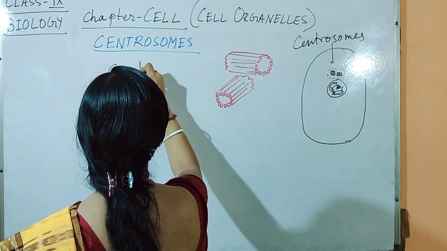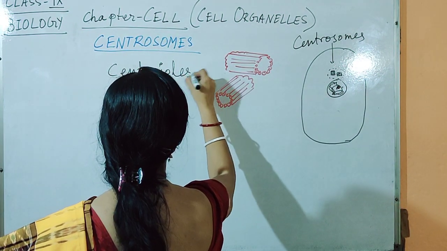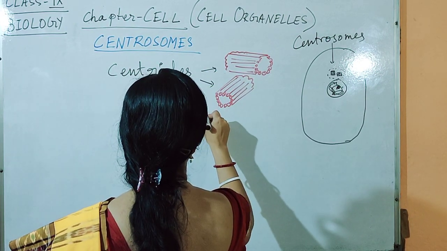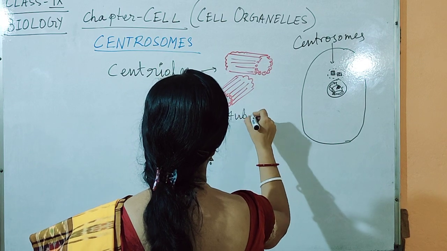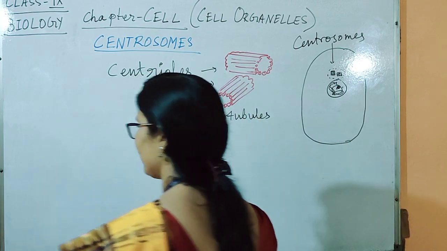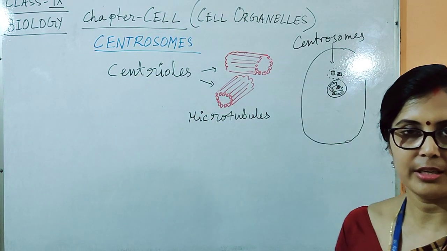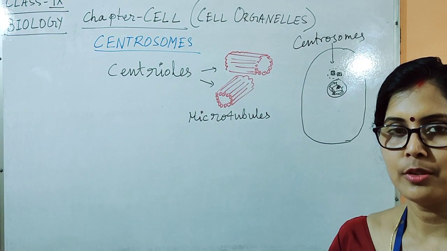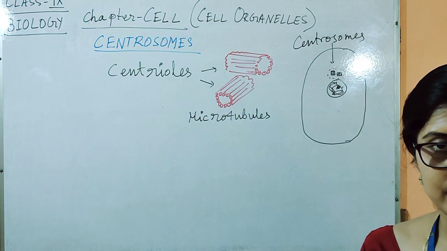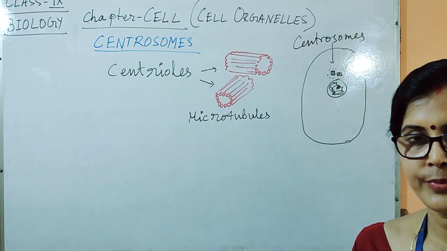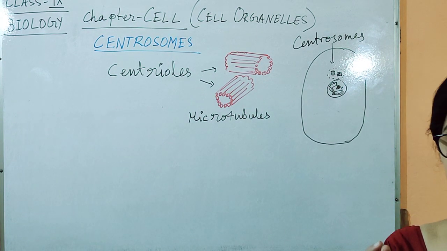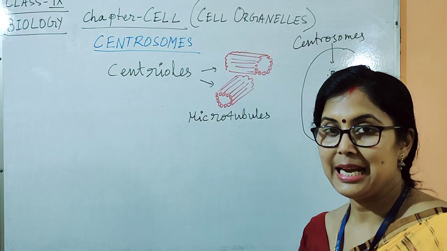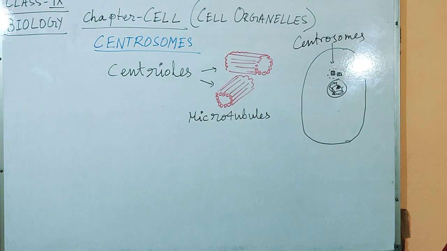Centrioles are made up of microtubules. During cell division, in case of animal cell, these two move to both ends of the cell and form the spindle, which is called spindle or spindle fibers, and help in division of the cell.